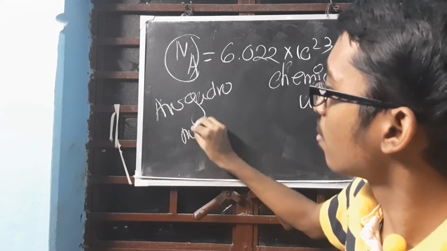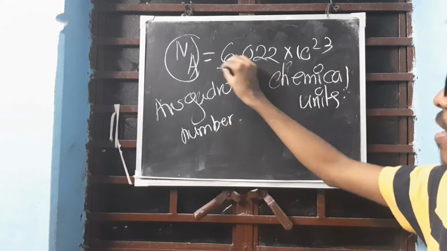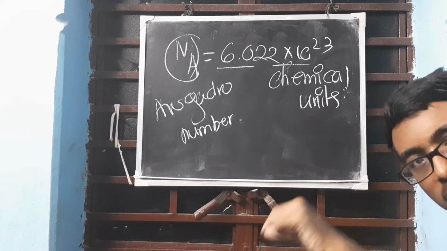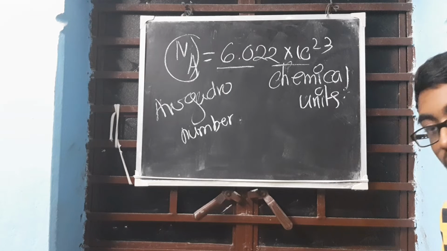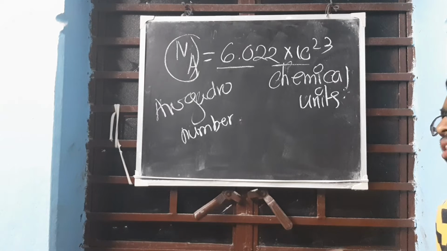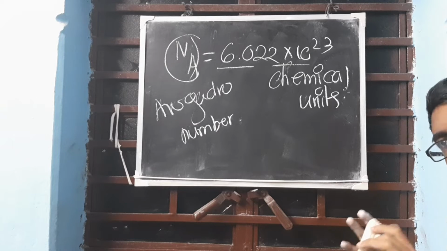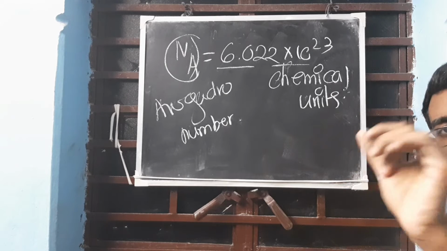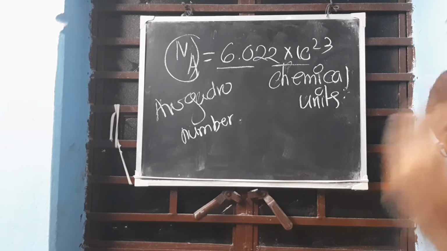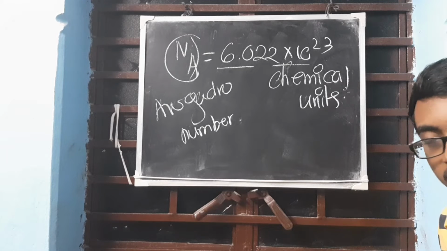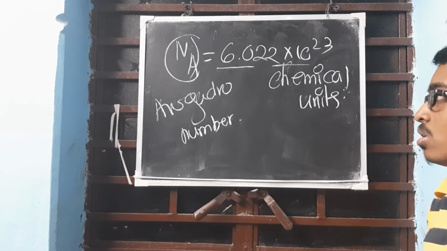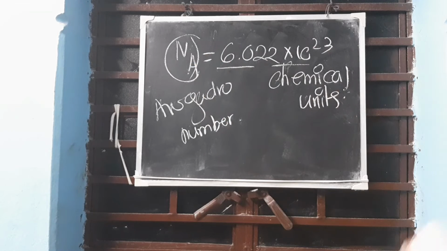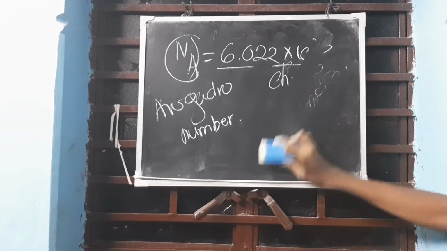And the value is this much. Depending on where you are using it, you can change it to only 6 in class 10 because you do not have calculators available. So fine, you can take it 6 depending on what the question is. It will be mentioned whether you will be taking 6.022 or 6 in your 11 paper, not in 10. So you will take accordingly. Clear? So this is Avogadro number, value is 6.022 into 10 to the power 23 chemical units.